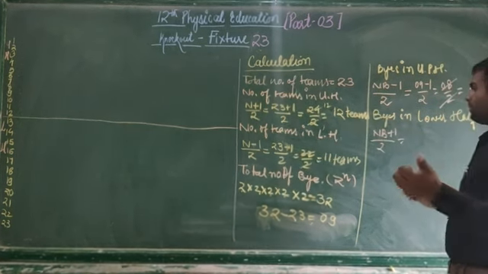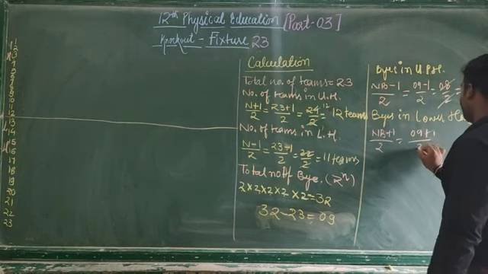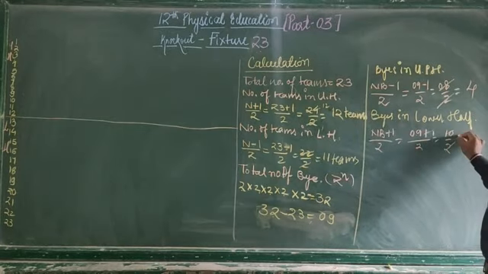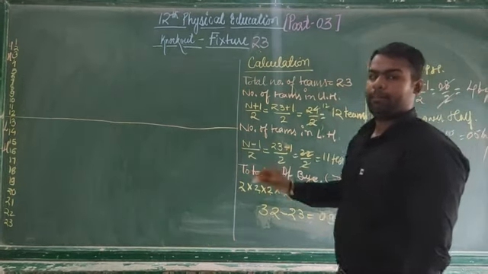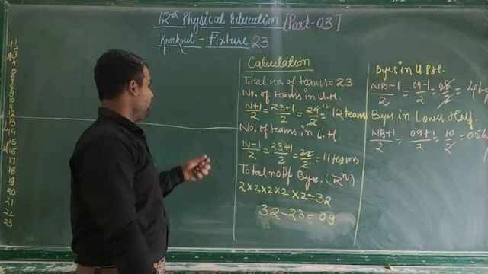The total number of byes is 9 plus 1 divided by 2. So 9 plus 1 becomes 10 by 2. If we divide it, it becomes 5. So in the upper half we got 4 byes and in the lower half we got 5 byes.